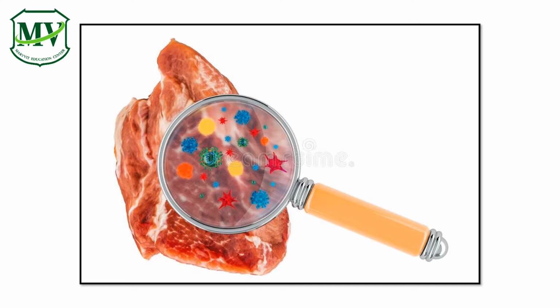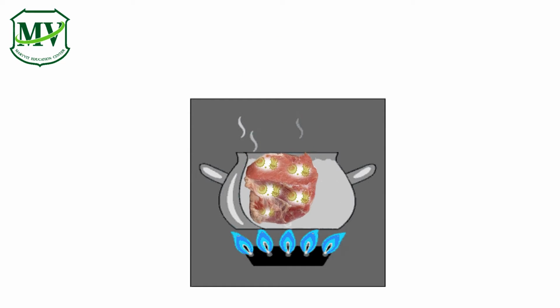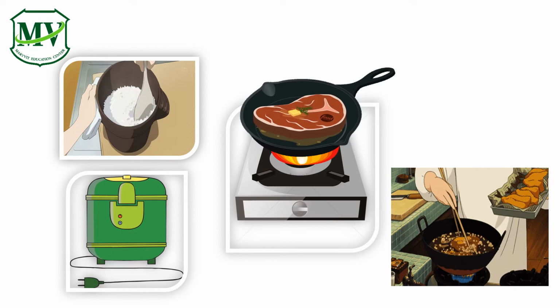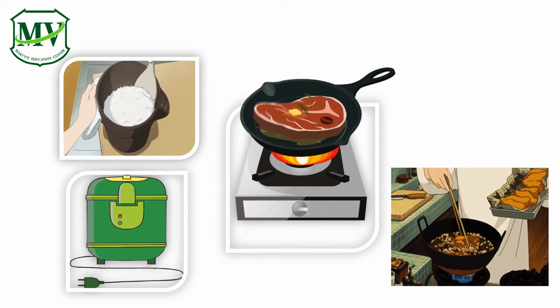So, what should we do? We need to boil the meat or cook it well using heat, because heat helps to kill bacteria in raw foods. So kids, make sure to eat well-cooked food to avoid getting stomachache.